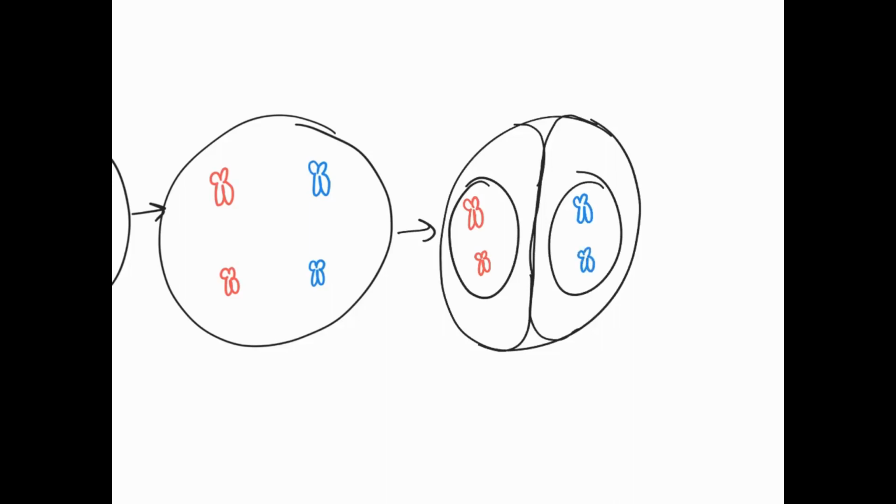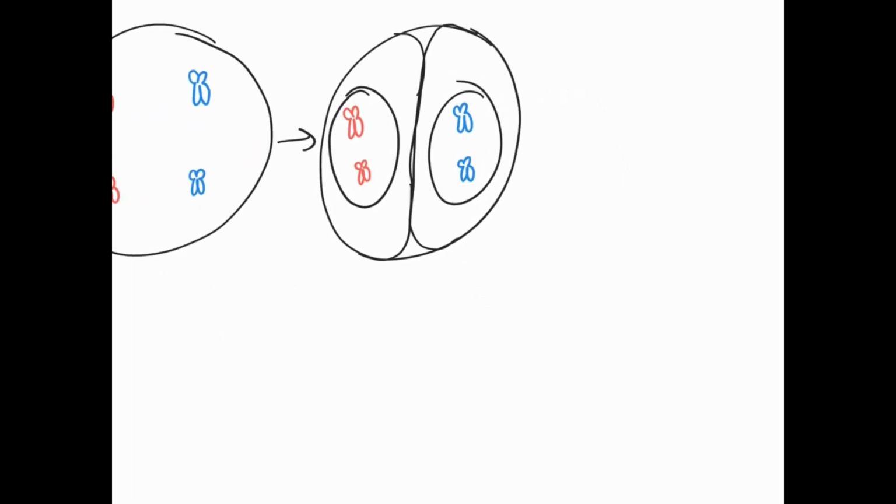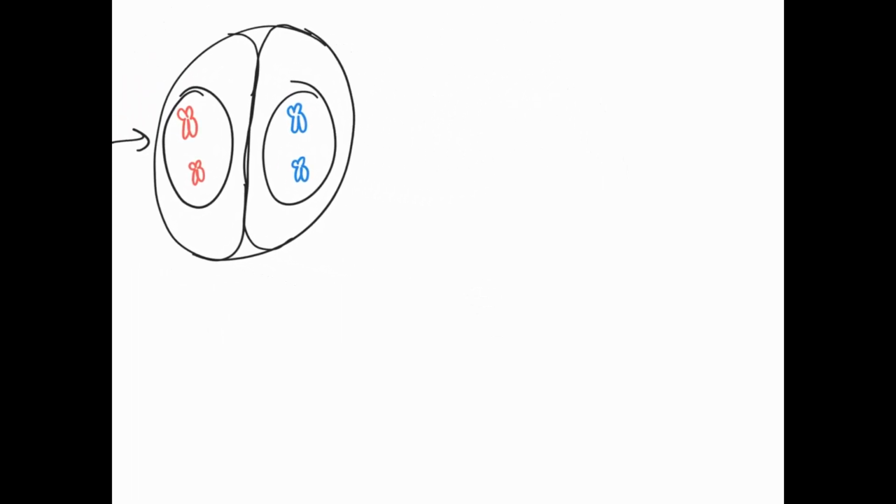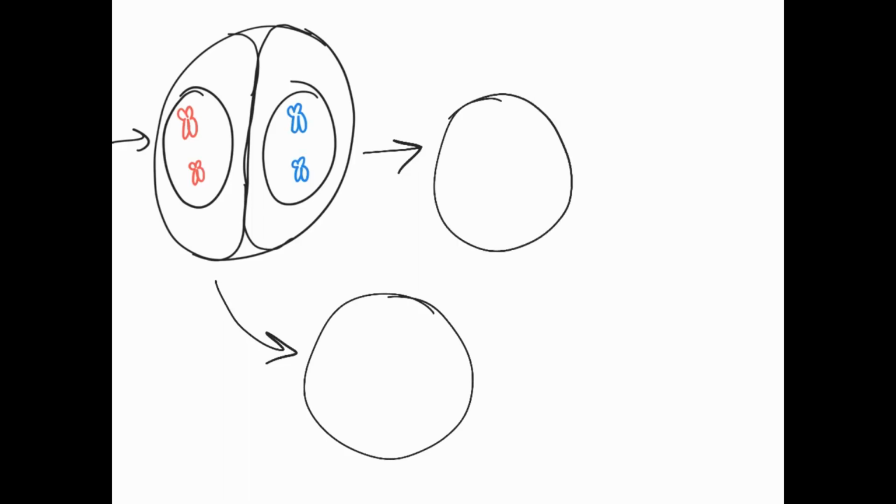So then what happens is in meiosis we actually go through another round of division. So we have two rounds of division. So now we're taking these cells, and we are going to take each cell, and they are going to go through their own division here, our second round of division. So we're going to see our chromosomes now line up on our metaphase plate or in the middle of the cell. And just like we saw in mitosis, we're going to then see a splitting up here. We're going to pull the chromosomes to opposite sides of the cell.